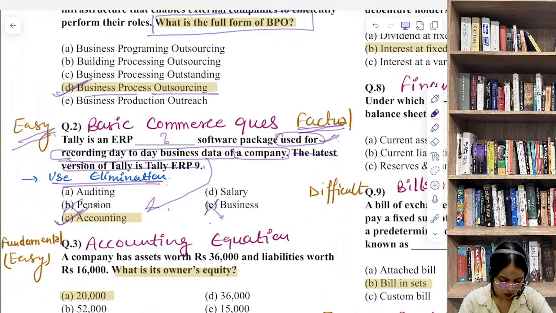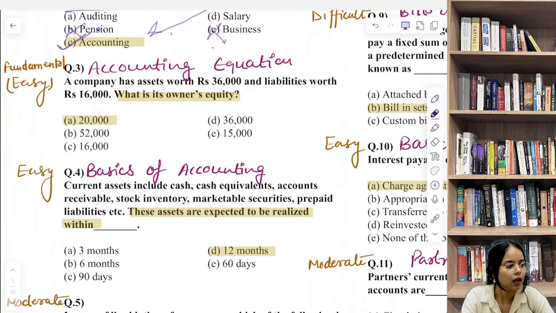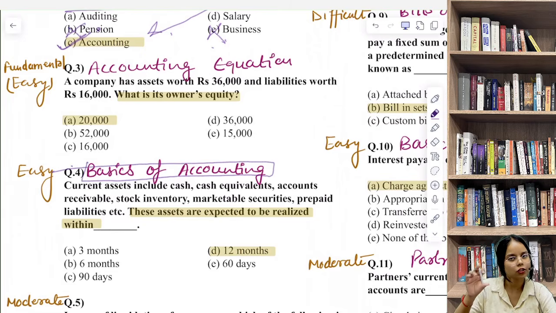Now let's discuss question number 3. A company has assets worth rupees 36,000 and liabilities worth 16,000. What is its owner's equity? The question is as fundamental as it gets. It comes from the basics of accounting, a basic accounting principle under the topic of accounting.